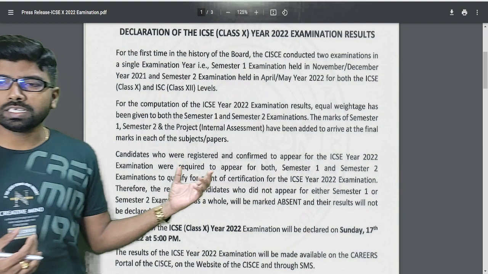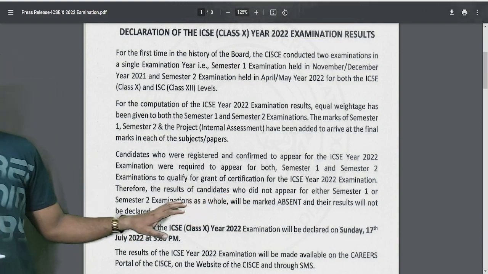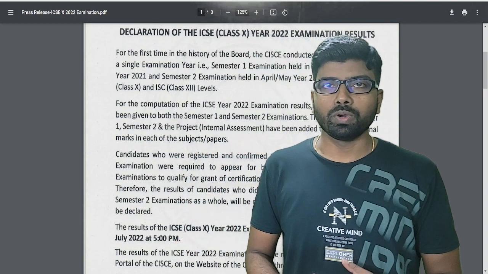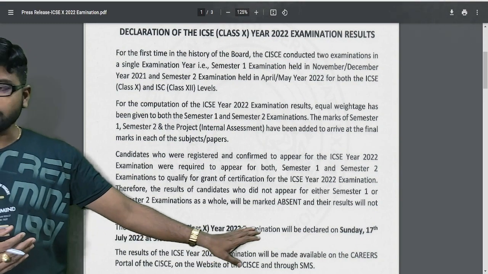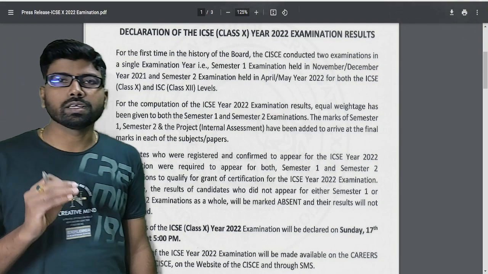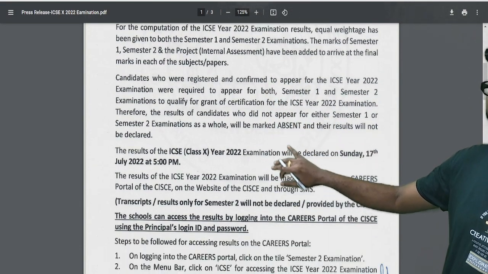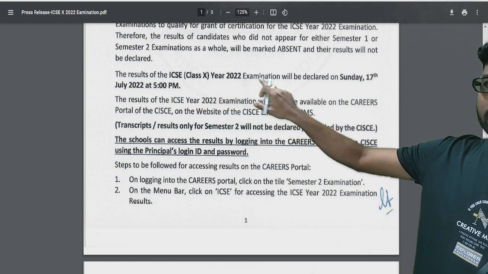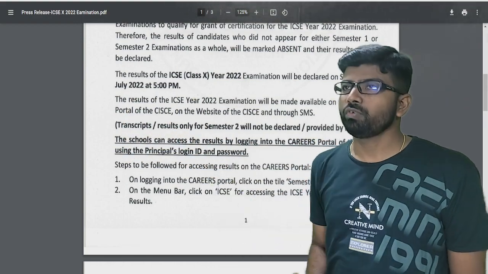So here in ICSE, equal weightage is given for semester 1 and semester 2, and the candidates who did not appear in either semester 1 or semester 2 will be marked as absent. You can see here, this is the official notification given by ICSE, and they will be declared as absent and the result will not be declared. Let me take you a little further. Here you can see the ICSE Class 10th result will be declared on Sunday, 17th July at 5 p.m.